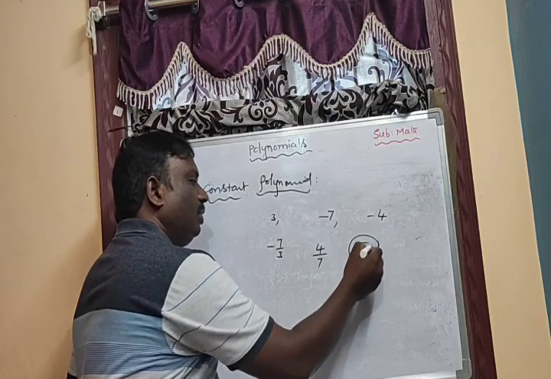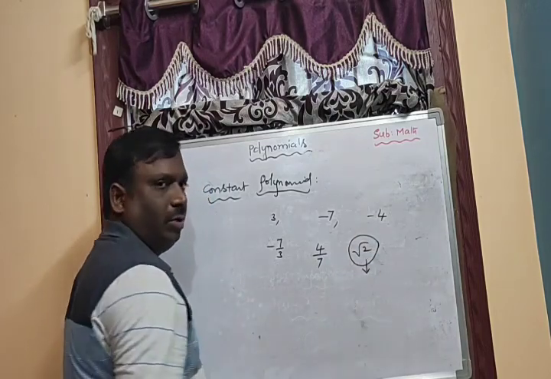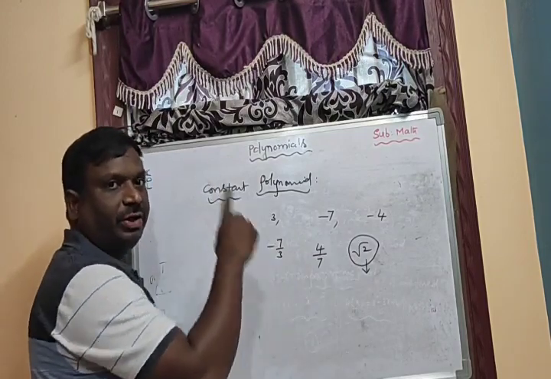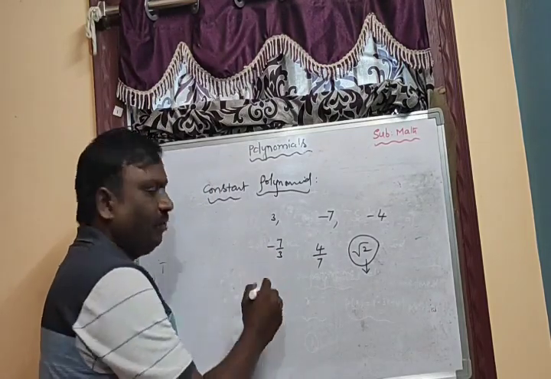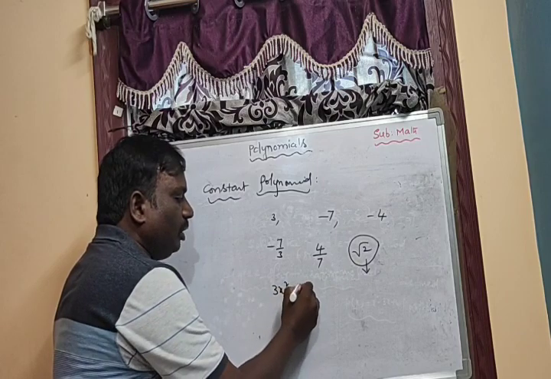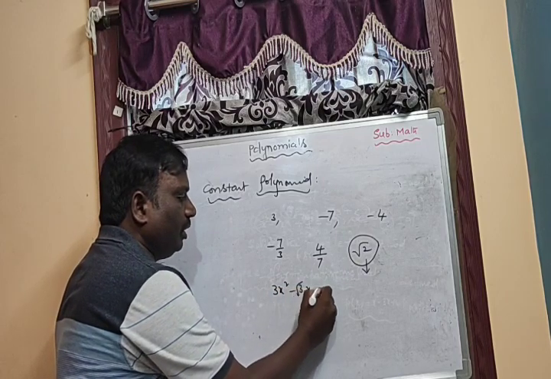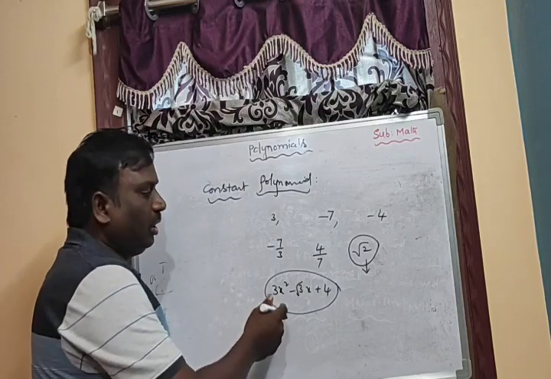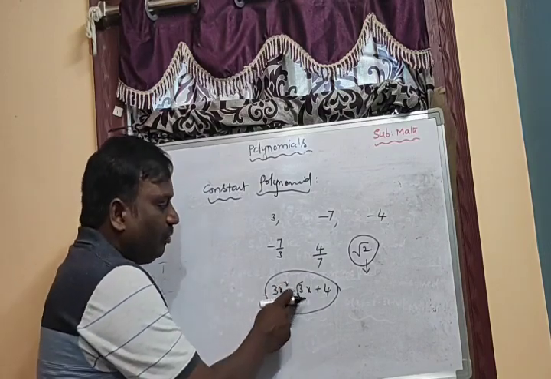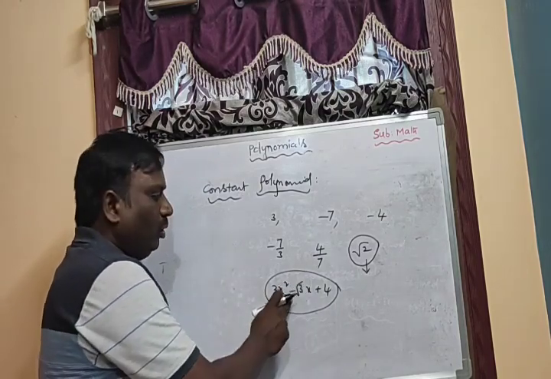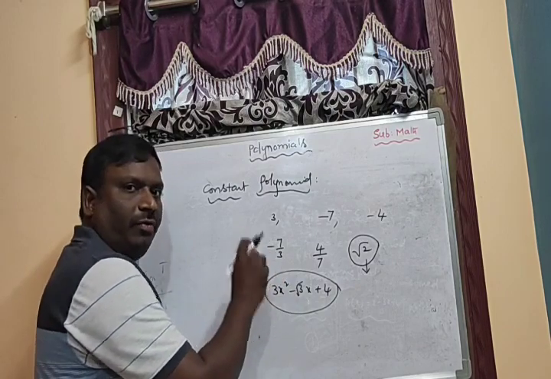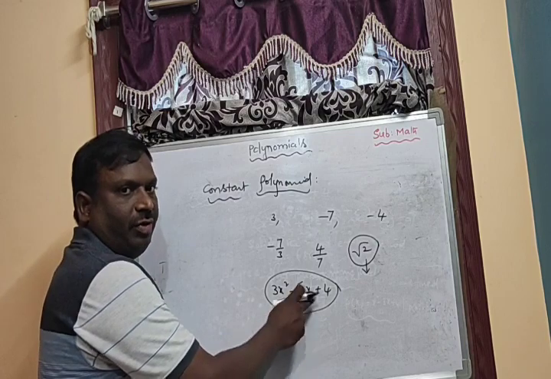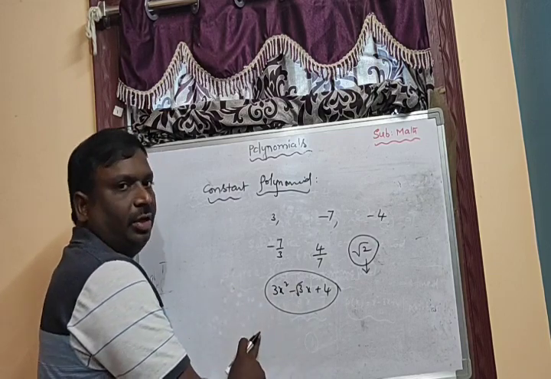So students make a common mistake here. When we take the definition of the polynomial, 3x square minus root 3x plus 4, whether it is a polynomial or not, children say it is not a polynomial because a root came here. The root we have to consider only for constants, that means the coefficients of the variables.